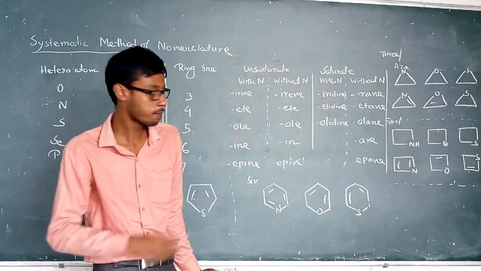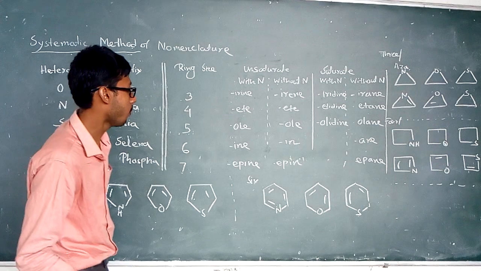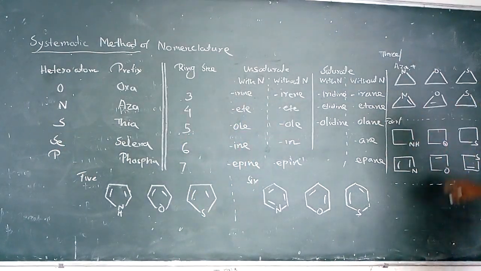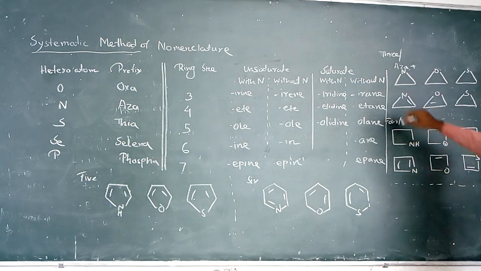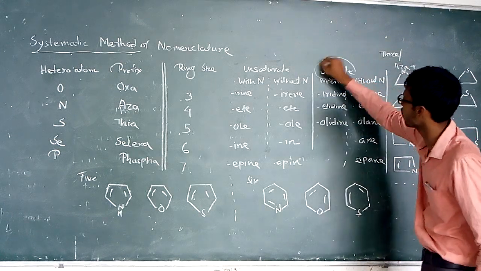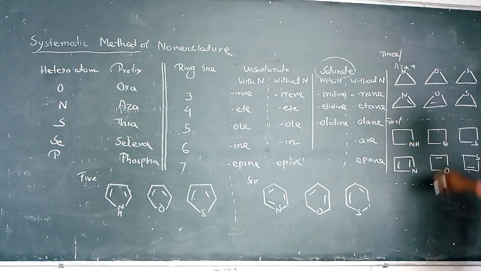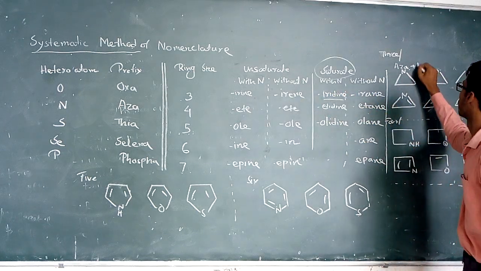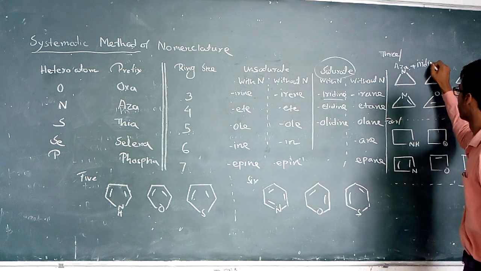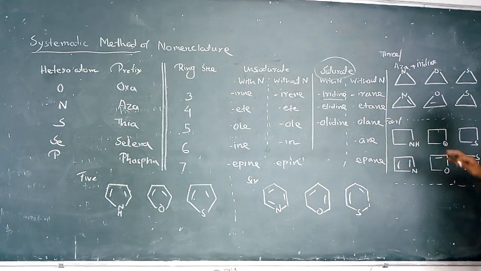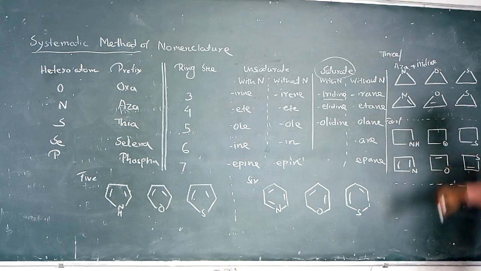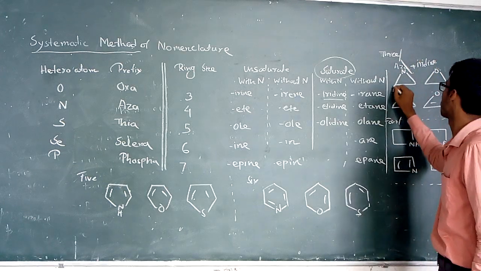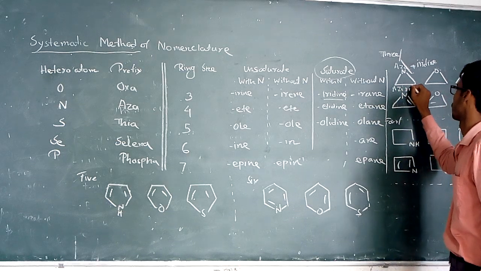So in the first case, that is a 3-member ring size, the prefix is aza, and that is the saturated compound. So going to the second part of the table, the one containing nitrogen in a 3-member ring, that is iridine. So aza plus iridine, two vowels coming together, so we omit one. The nomenclature of this compound is aziridine.